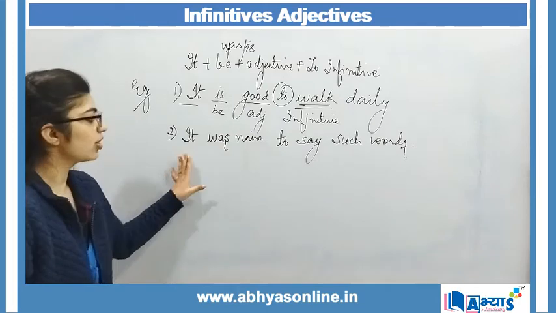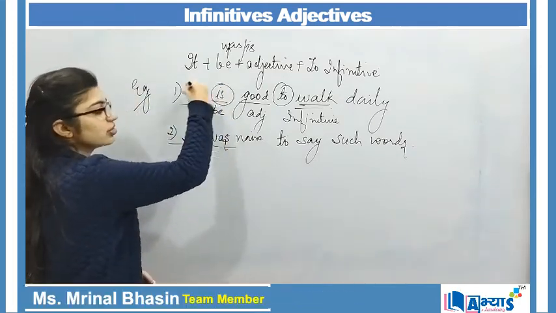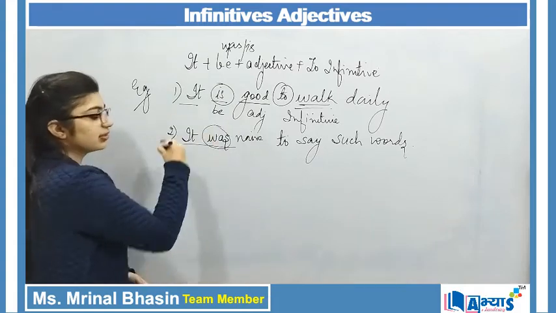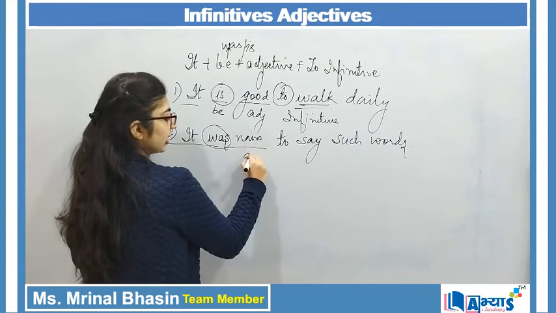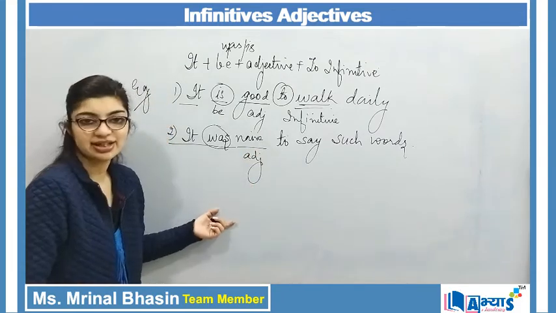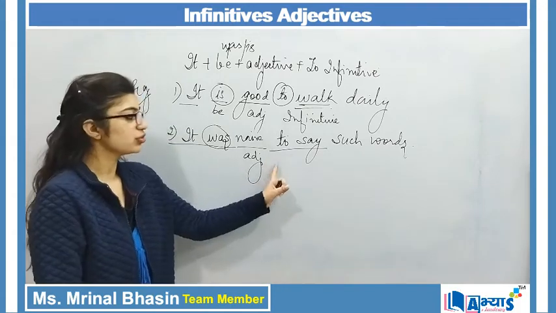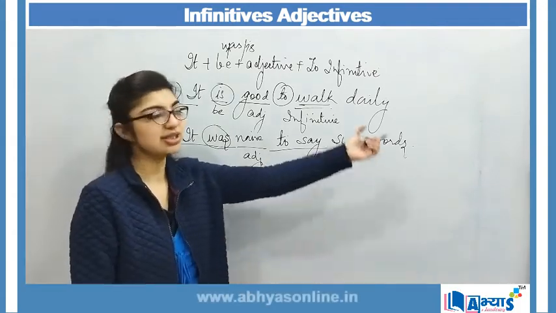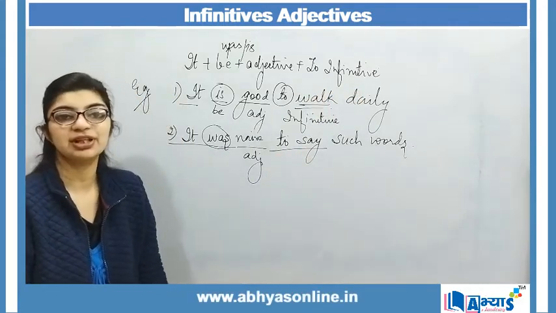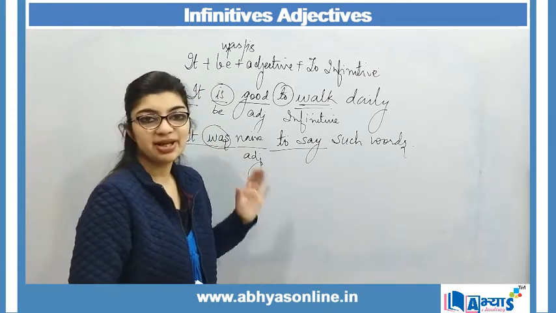When I say it was naive to say such words, again here I have made use of present tense, but here I am making use of past. So it plus be plus naive over here again is an adjective, and to say is again the infinitive, because to plus verb refers to an infinitive. So to say such words, these are the two examples which perfectly match infinitive adjective. So these were the basic examples.